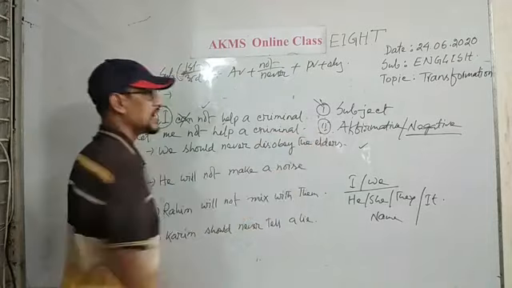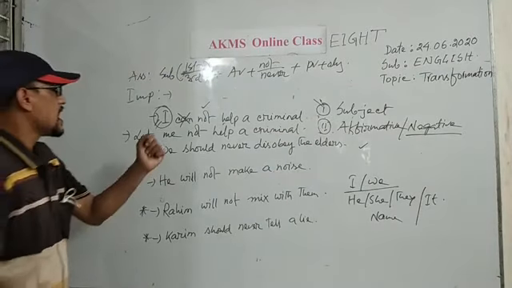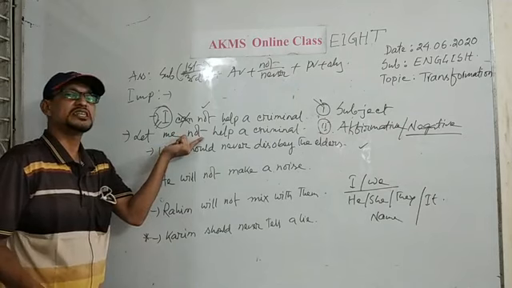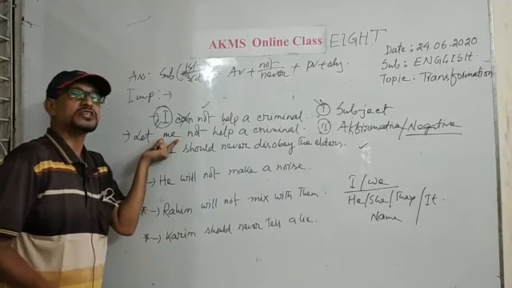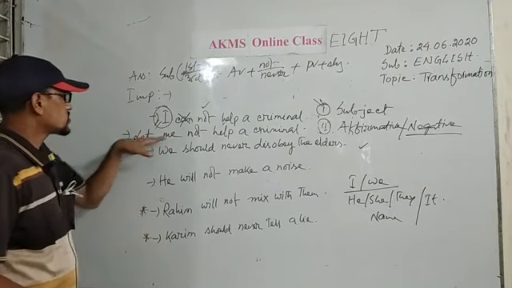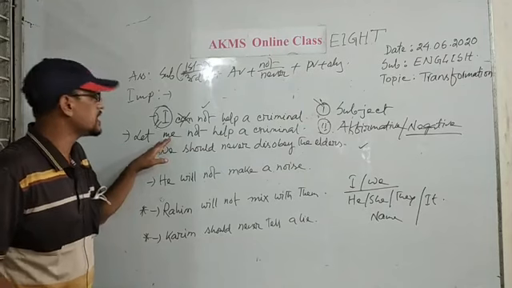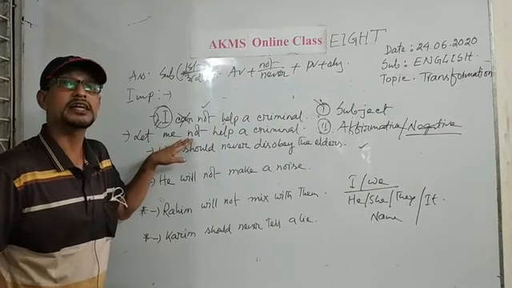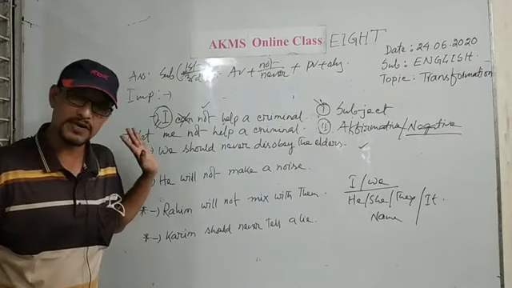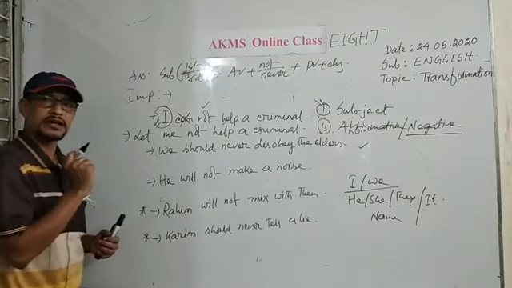Here you can notice that I have used this negative form after the objective form of the subject. Let, the objective form of the subject me, then the negative form, not or never. Okay? Let me not help a criminal.